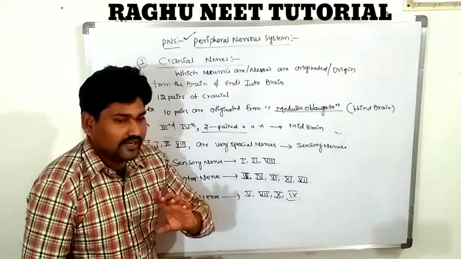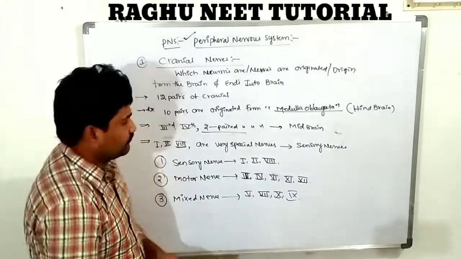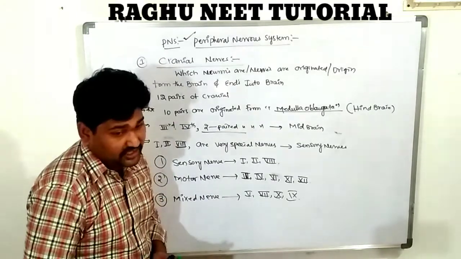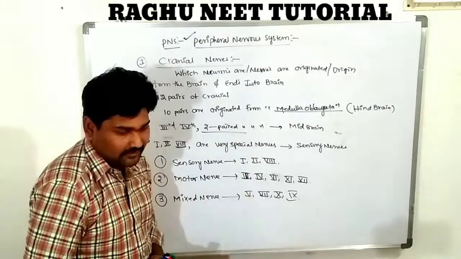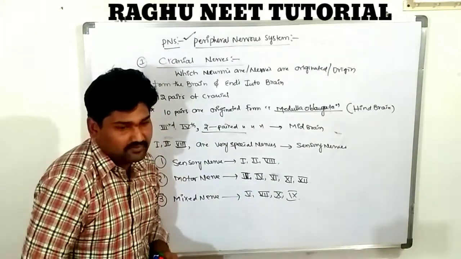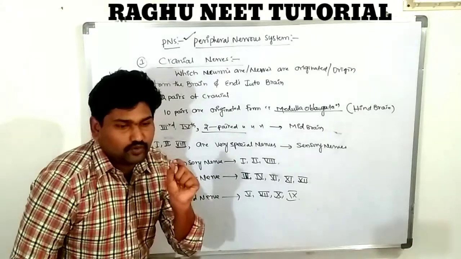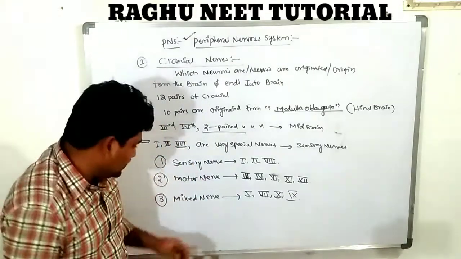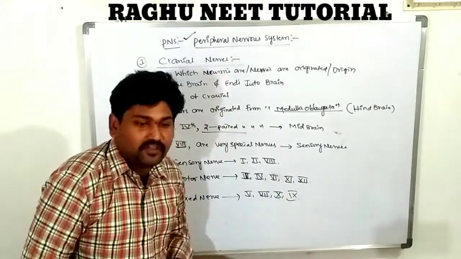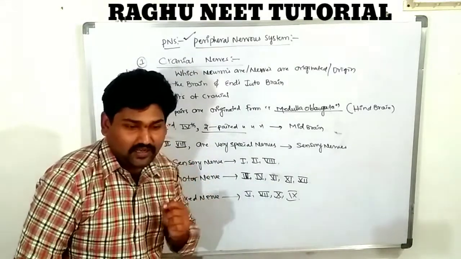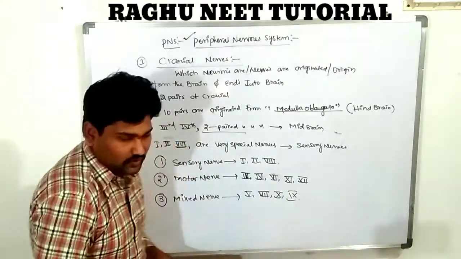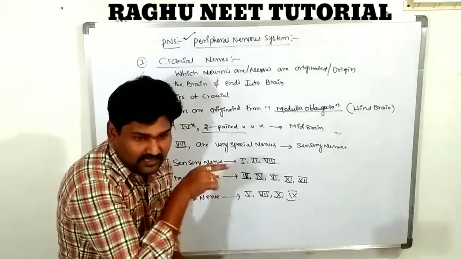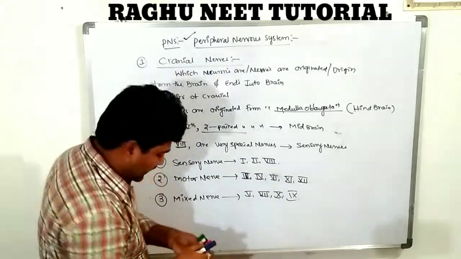So what is a cranial nerve? Nerves that originate from the cranial region and end in the cranium are cranial nerves. But with the exception of one nerve, the 10th nerve, the vagus, a mixed nerve, which originates from the medulla oblongata and passes into the visceral region. Very, very important.